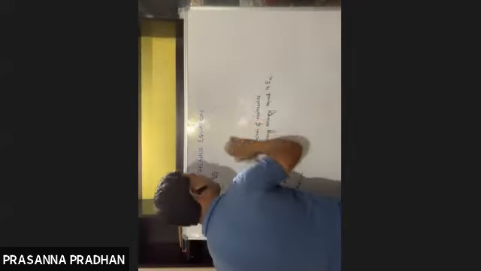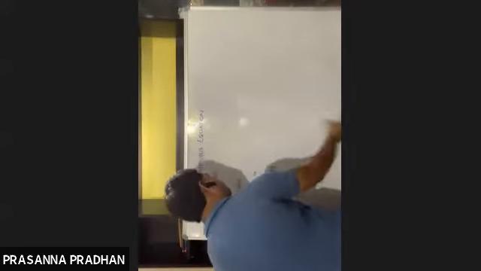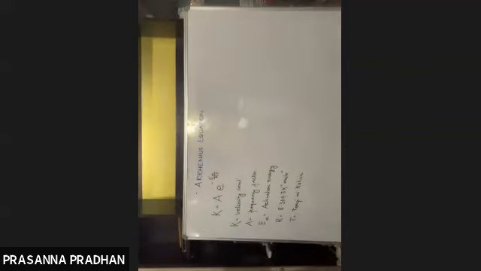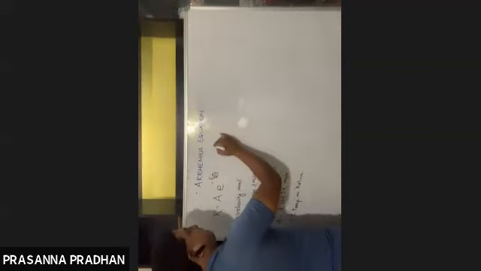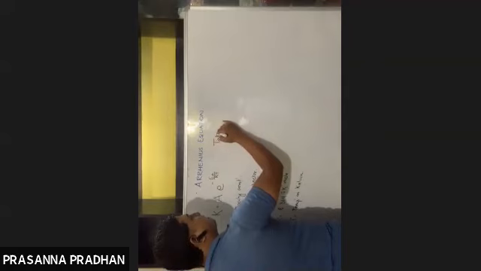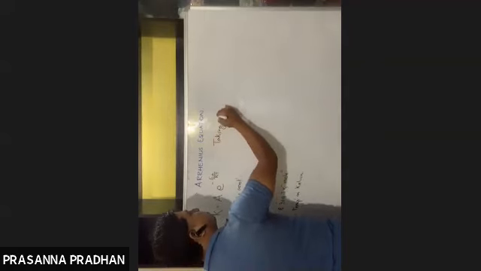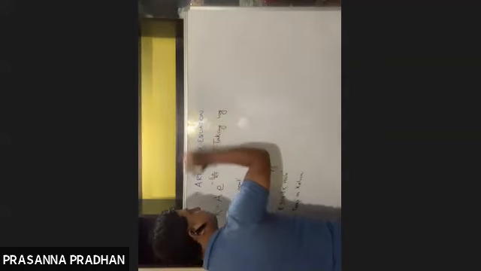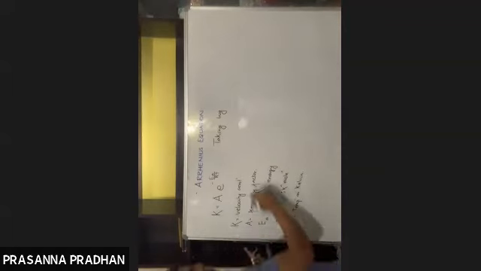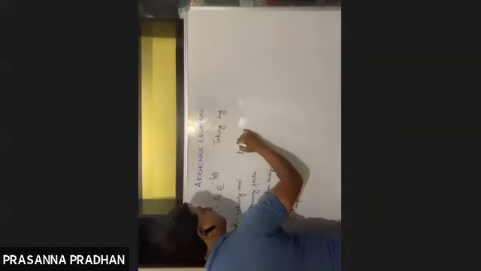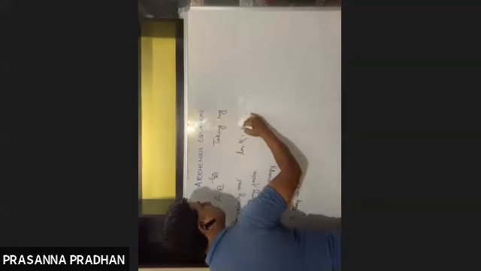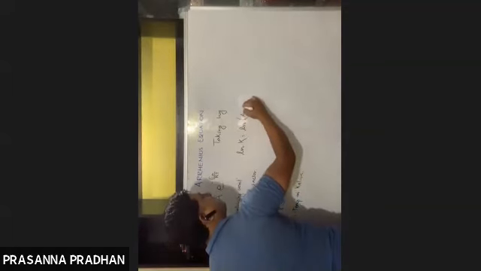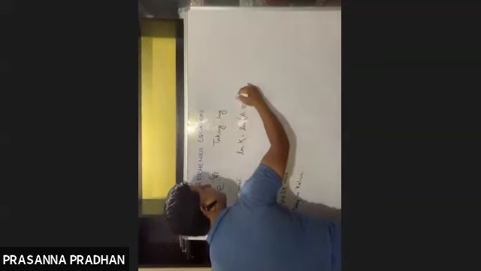Okay. Now what I am going to do is take log on both the sides. So what am I going to write down? ln k equals ln of A e to the power minus Ea by RT.